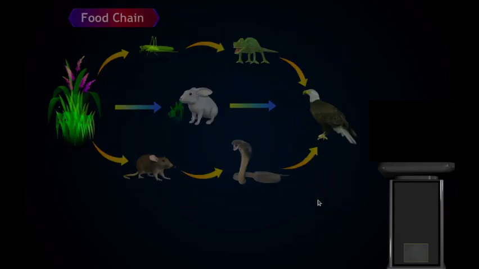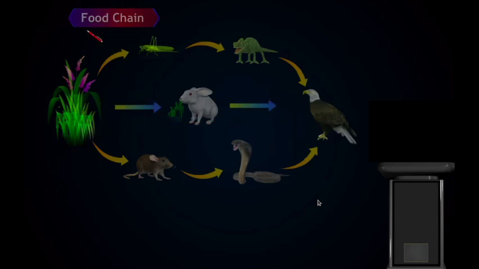Food chain. What is food chain? Food chain is a process in which one animal or one organism feeds on the other organism. Food chain is a linear network. So this one, let us see. This bunny or rabbit feeds on the grass. The bunny or the rabbit is eaten by this eagle. So this one is linear. Yes, one line, one animal or one organism feeding on another organism. So here we see that this is called food chain.